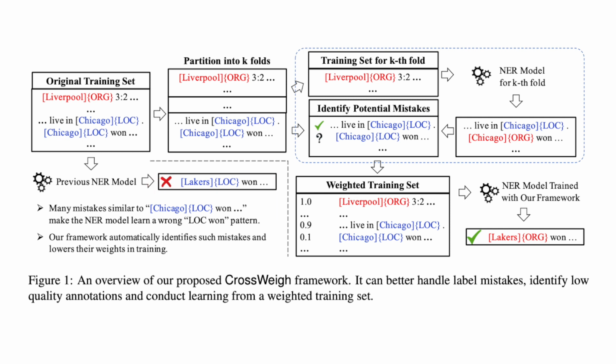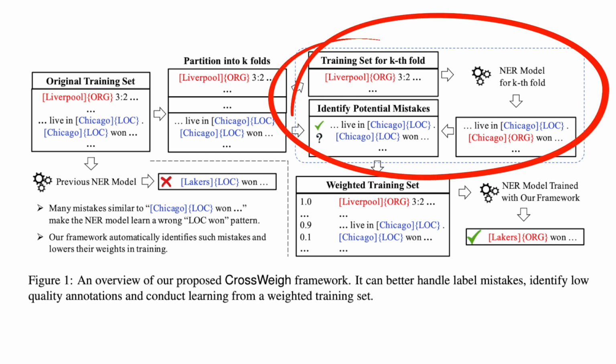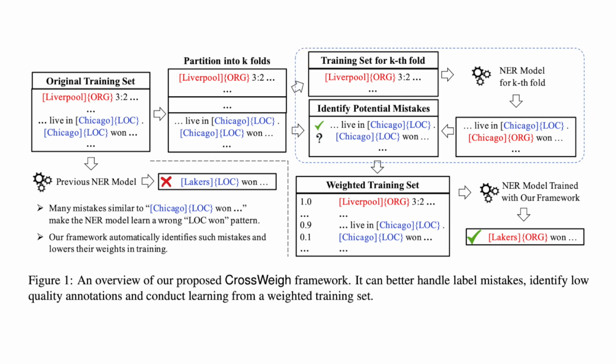The proposed framework to alleviate this problem is called CrossWeigh, and it consists of 2 modules. The first is the mistake estimation module. It identifies potential label mistakes in the training data through cross-checking. With this module, we would like to have high recall and precision in that we want to find as many sentences with label mistakes, yet still avoid the correct sentences. The basic idea here is similar to k-fold cross-validation. First, you split the training data into k folds and train k number of NER models separately. Each NER model will be evaluated using sentences in the holdout set.